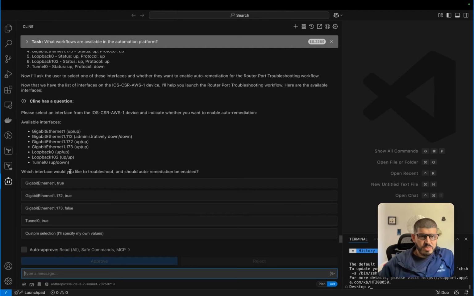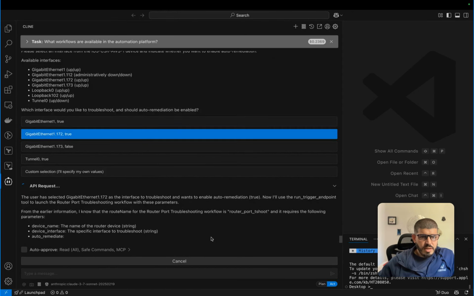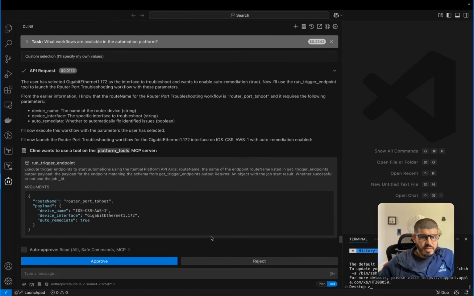So let's see, which interface would you like to troubleshoot, and should auto remediation be enabled? So I want, let's see, let's pick Gigabit Ethernet 1.172 and set to true or false, so you can specify your own. So let's pick this one. So I can just click on it. Okay. And now it's figured out, okay, the user selected 1.72 and auto remediation true. So now it knows that it already inferred that it can build the entire payload based on the information that it has. And this is exactly what I wanted to do.